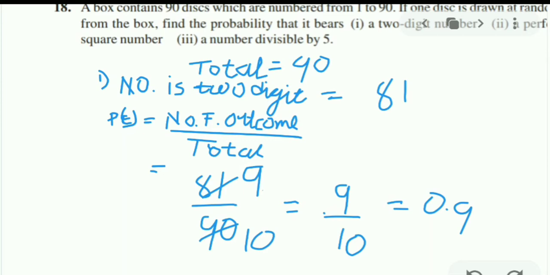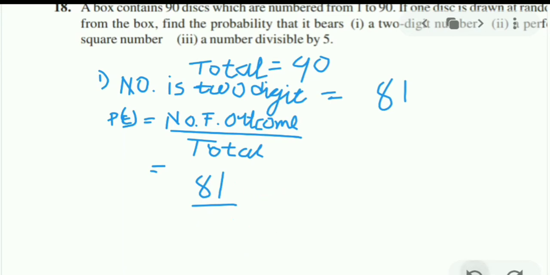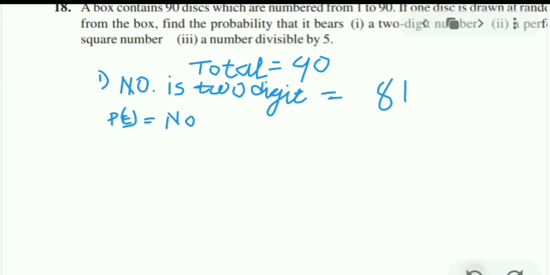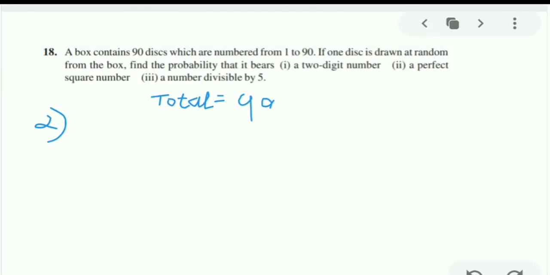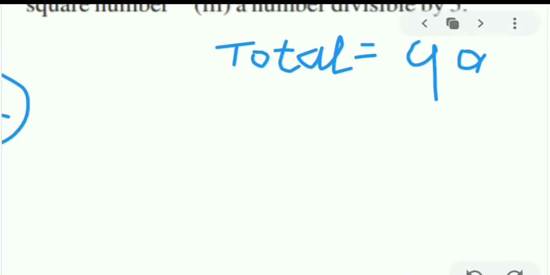Now we have to find question number 2. In question number 2, find the numbers which are perfect squares. So take out all the perfect squares from 1 to 90. Not between, again from 1 to 90, means in that we have to count 1. So again let me write total as 90, and we are doing the second question. What they said, a perfect square number. So let us write all the perfect squares.